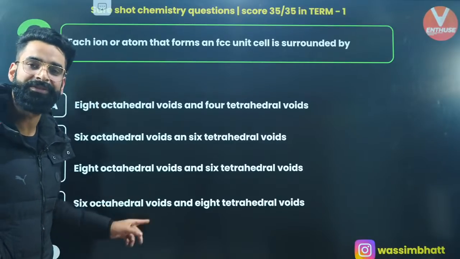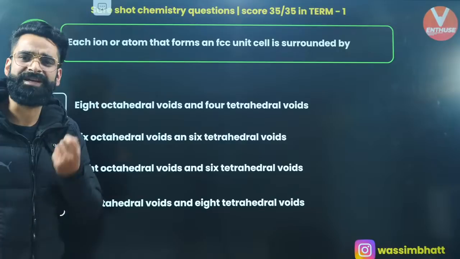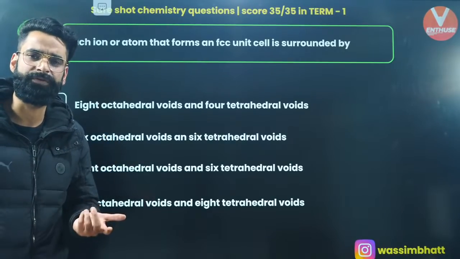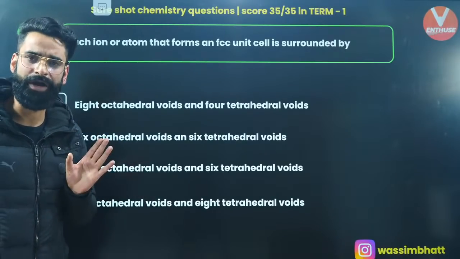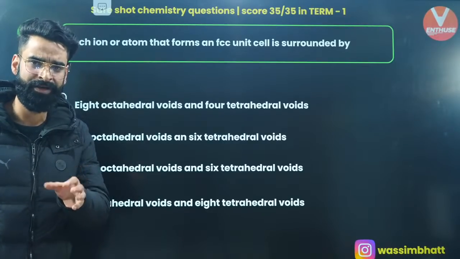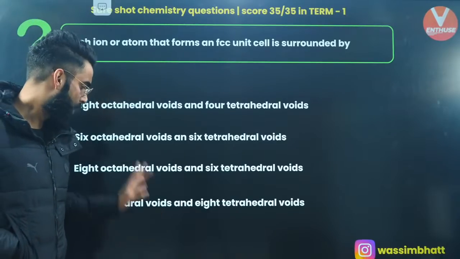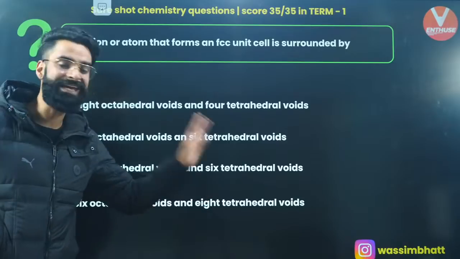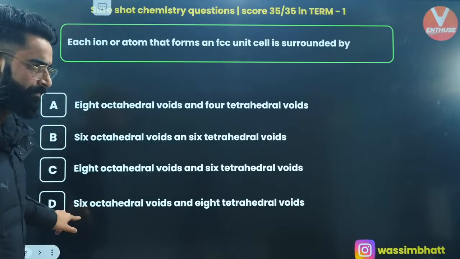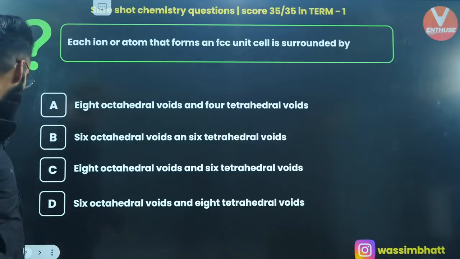Do remember this as well, because in case of FCC, octahedral voids are present at the edge centers and at the body center. And the tetrahedral voids are present at 1/4 of the body diagonal. So in FCC, each constituent particle is surrounded by 6 octahedral voids and 8 tetrahedral voids. I want you to remember this. Now, people are asking why. Okay, you want me to answer this?